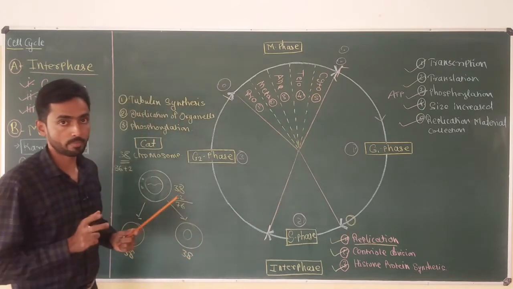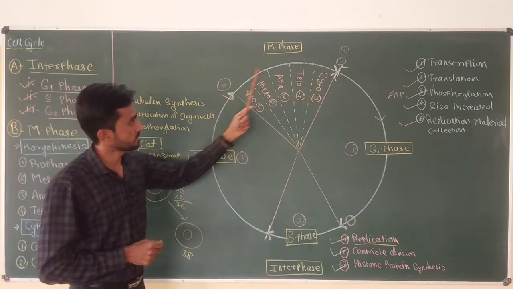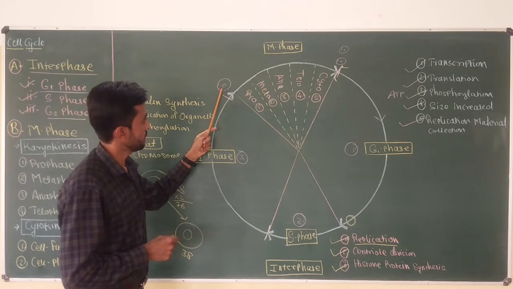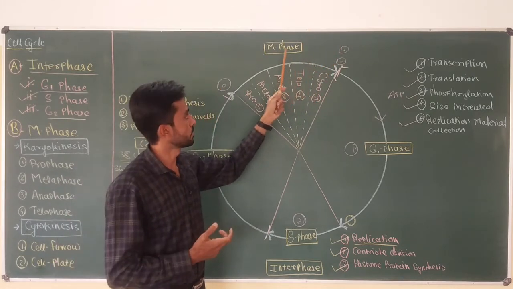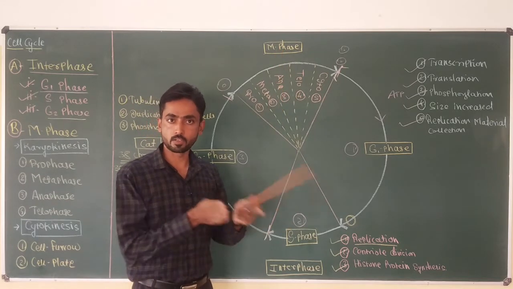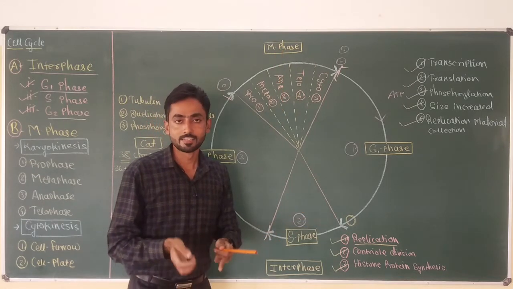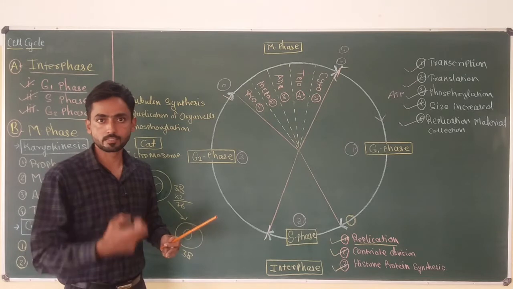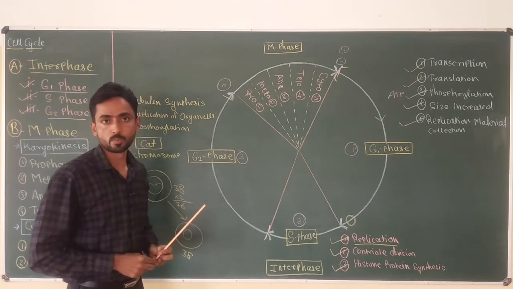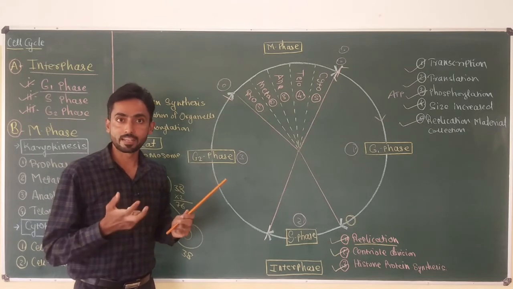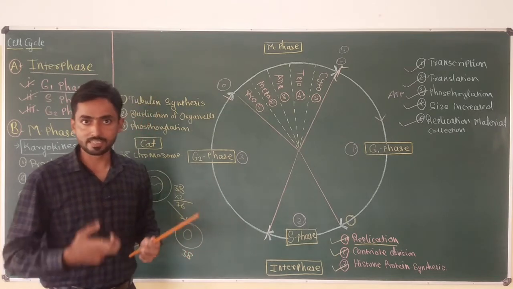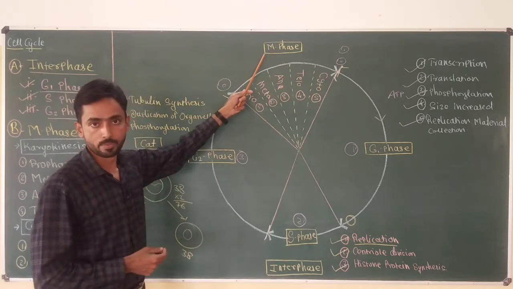Now remember one thing: for actual cell division, for conversion of one cell into two daughter cells, which occurs during the M phase by the process of mitosis or meiosis, the cell has to pass successfully through the G2 phase. In the G2 phase, the cell collects all other requirements which it needs for the M phase.